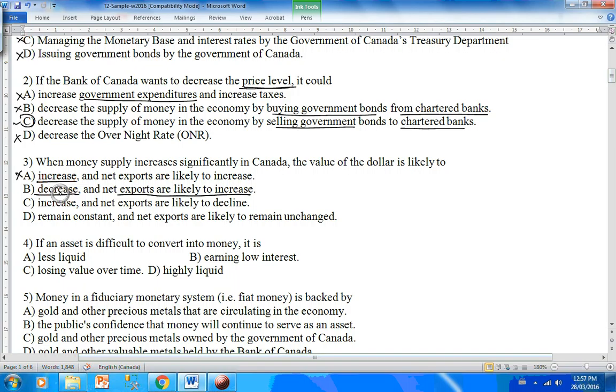It is easier for China and USA to buy Canadian oil and other commodities and metals and minerals because the Canadian dollar is now cheaper. So this looks like a good choice to me. Let's see what C says. Increase, I cannot take increase. Remain constant, I cannot take. Remain constant, even though it remains constant, the net export is likely to remain unchanged. That's not what happens, because the dollar value is dependent on how much supply of dollar there is.